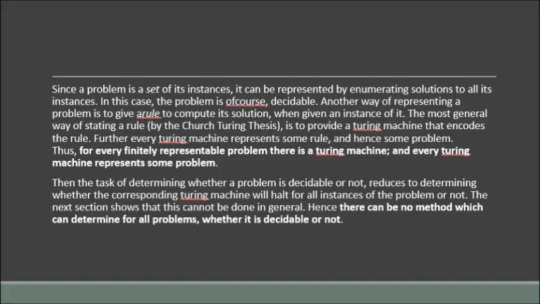Further, every Turing machine represents some rule and hence some problem. Thus, for every finitely representable problem, there is a Turing machine, and every Turing machine represents some problem. Then the task of determining whether a problem is decidable or not reduces to determining whether the corresponding Turing machine will halt for all instances of the problem or not. The next section shows that this cannot be done in general. Hence, there can be no method which can determine for all problems whether they are decidable or not.